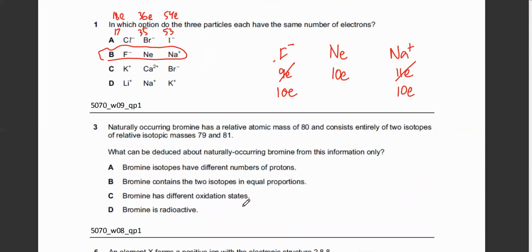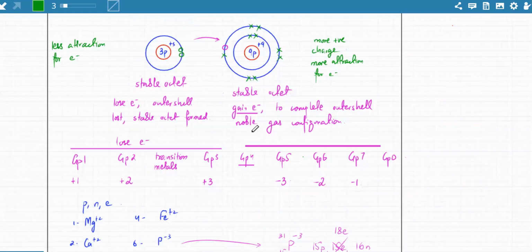Next one is they have a question. Naturally occurring bromine has a relative atomic mass of 80 and consists entirely of two isotopes. One is 79 and the other is 81. And we did talk about bromine a bit when we were talking about isotopes.